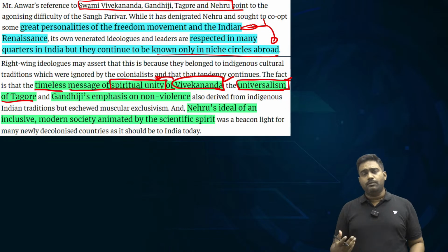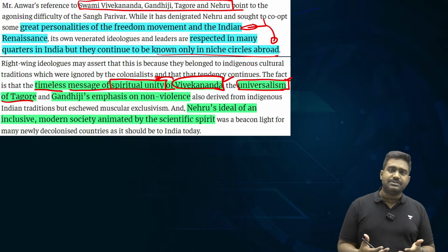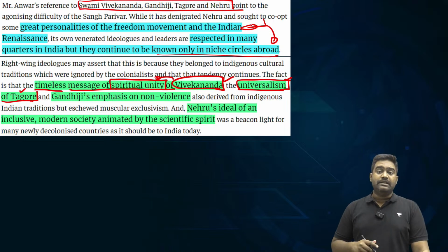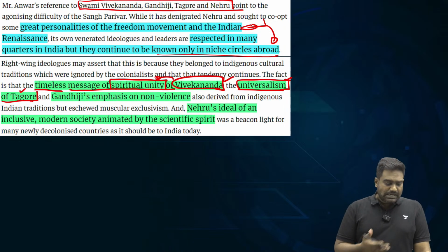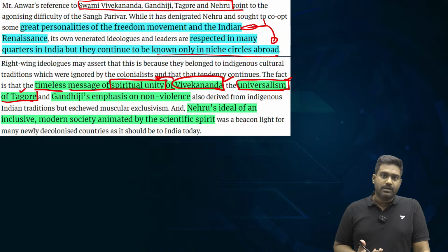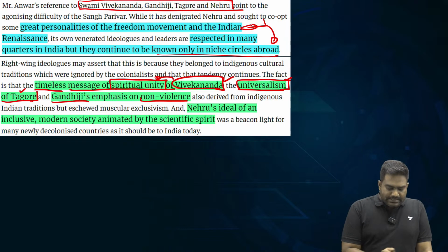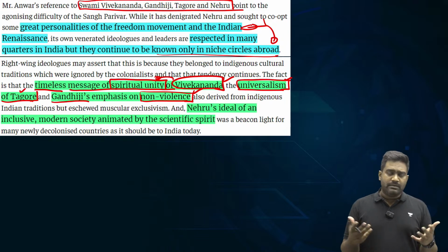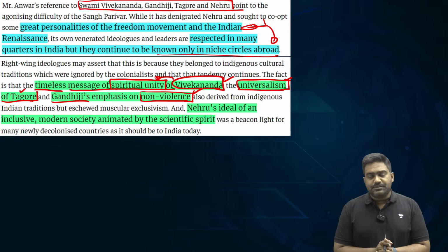Maybe they may not be very popular amongst the masses, right? But definitely amongst intellectuals and global leaders in academic institutions, Vivekananda, Tagore, Gandhi, Nehru and others, they are held in high esteem around the world. So even in diplomacy, we need to tap that. Gandhi's emphasis on non-violence remains relevant more than at any other point in history.